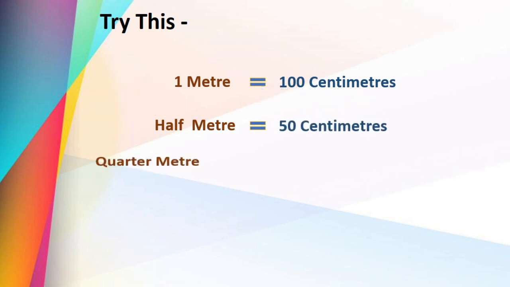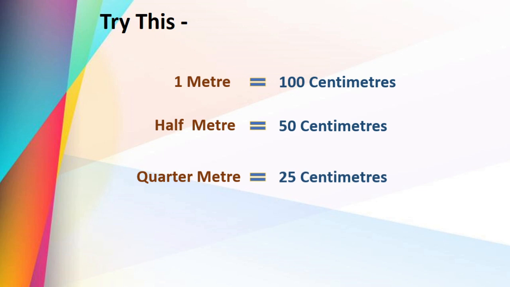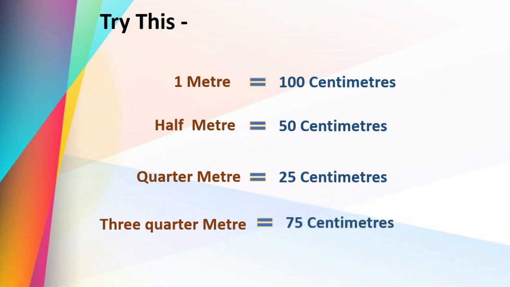Okay, what about quarter meter? Quarter means half of half. Half of 50 is nothing but 25 centimeters. Now, come on, tell me about 3/4 meter. That is nothing but half meter plus quarter meter. That is equal to 75 centimeters. Isn't it? Very good.